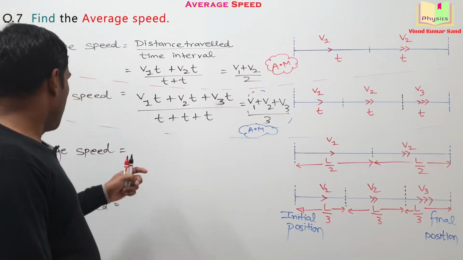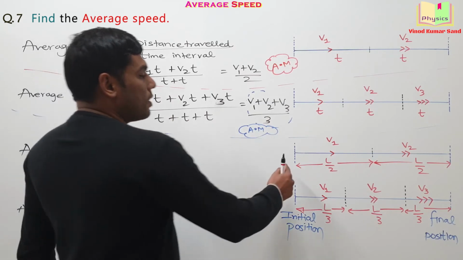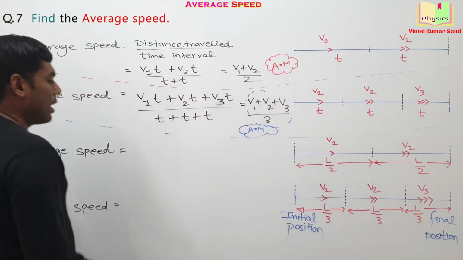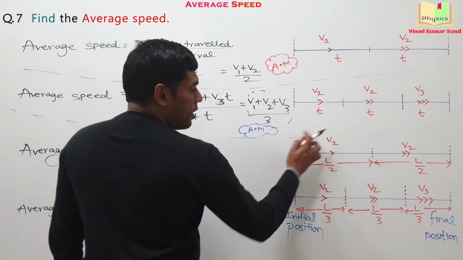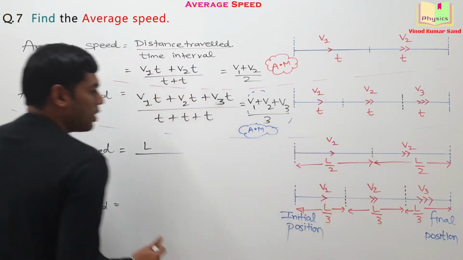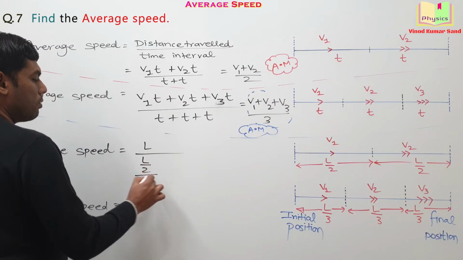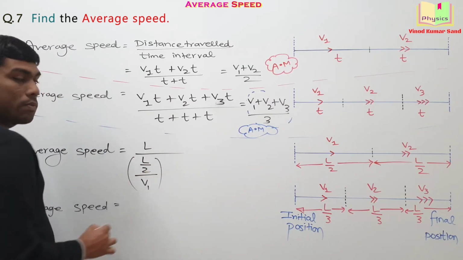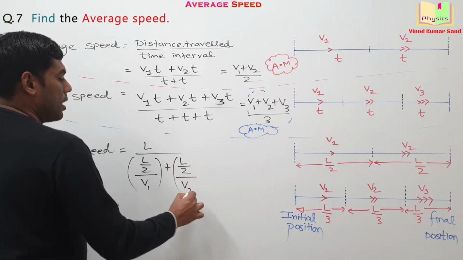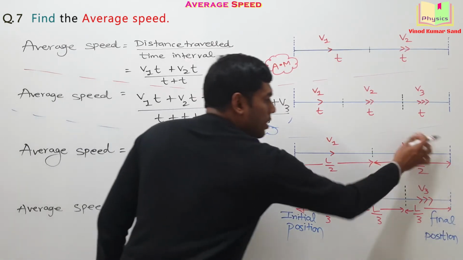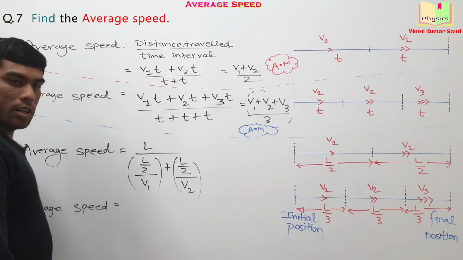Okay. Next part, the distance traveled here is directly given as L divided by time taken. Time taken in this part of the journey will be L by 2 divided by V1. Do you agree? Plus L by 2 divided by V2. This is the time taken in this part of the journey. Okay.